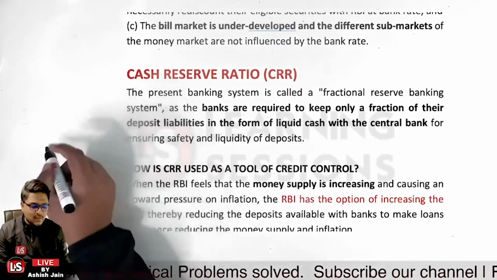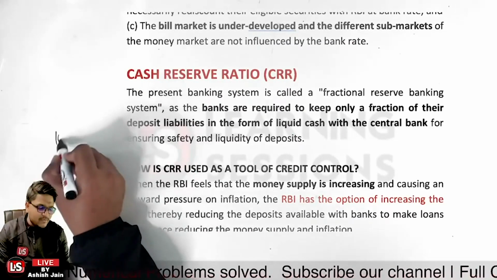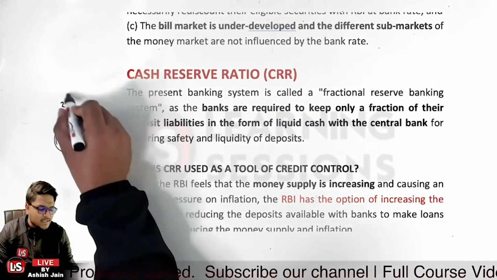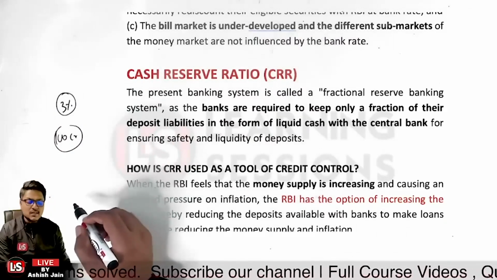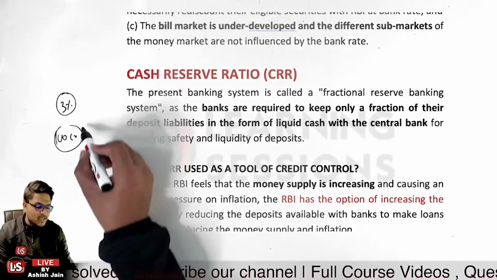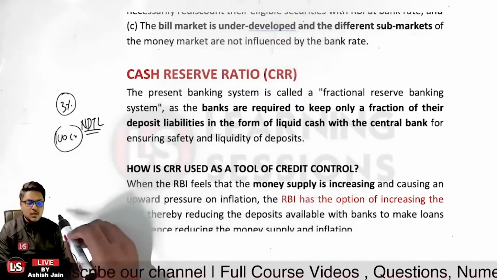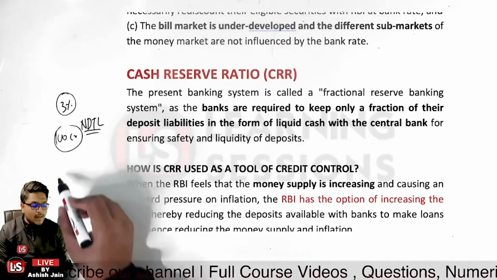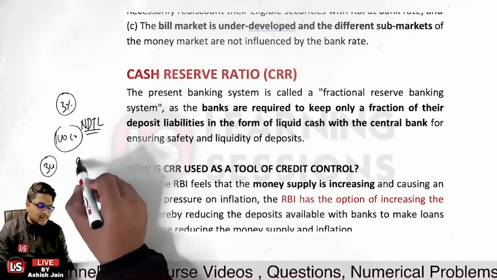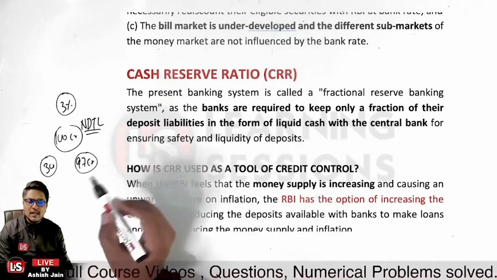So let us take the case that previously I was having 100 crore rupees in my hand and the CRR is at 3%. I'm having net demand and time liabilities of 100 crore rupees. Now I have to maintain 3 crore rupees with the Reserve Bank of India, and further I'm having 97 crore rupees for investment or lending purposes.